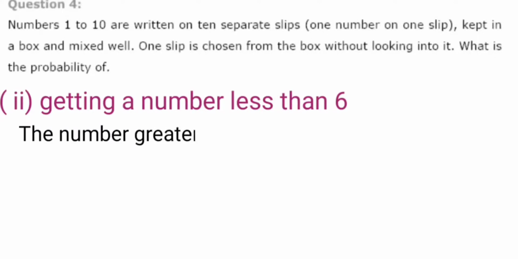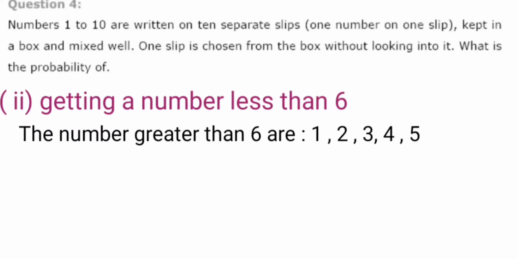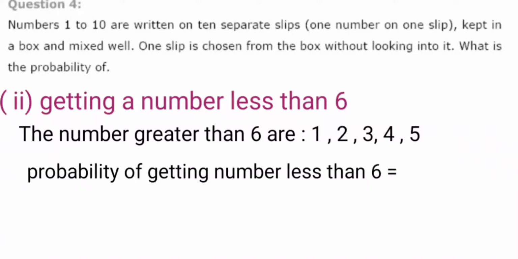Getting a number less than 6. The numbers less than 6 are 1, 2, 3, 4, 5, and the probability of getting a number less than 6 is 5 by 10, since the total outcomes is 10. So 5 by 10 is equal to 1 by 2 in simplest form.